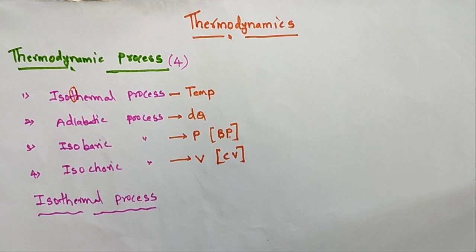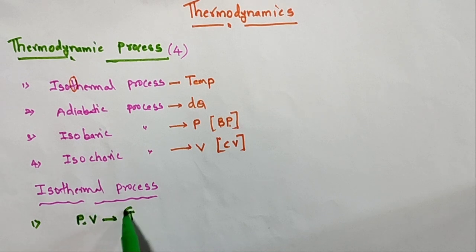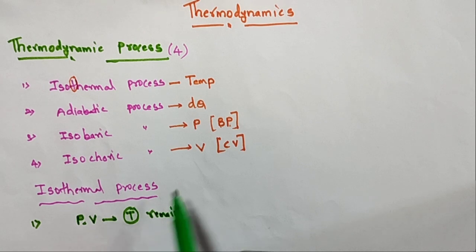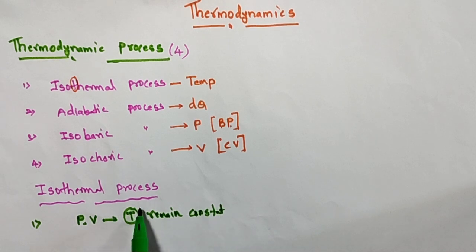In this process, all variables change, that is pressure and volume change, but the temperature remains constant. This process is called the isothermal process.